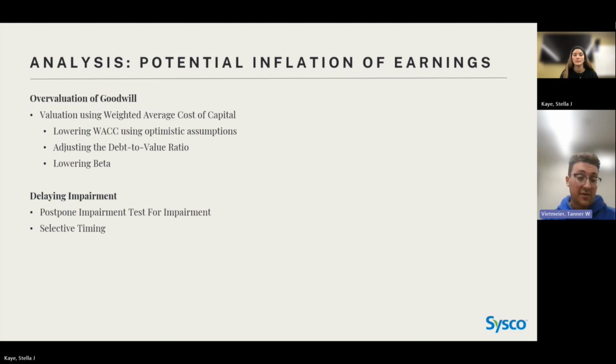This could be recognizing when impairment is recognized. So this would be a debit to impairment loss and a credit to goodwill. This could be they recognize it when there's less of an impact of that impairment. So it could be when there's stronger financial impacts or anything other of that sort.